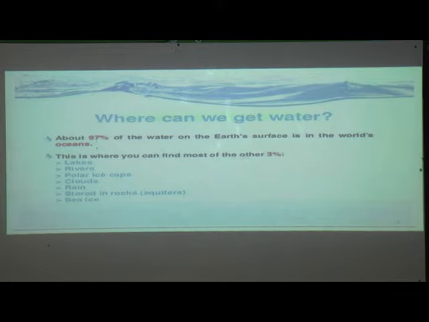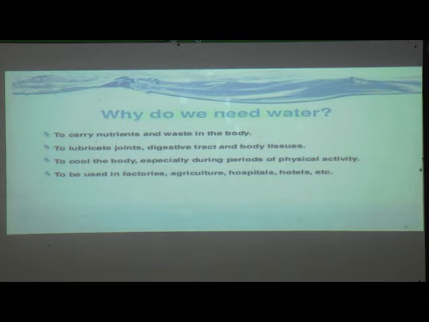Only 3% is useful water, which we can find in lakes, rivers, polar ice caps, clouds, rain, water stored in rocks, and also in sea ice. Only this is the 3%, and I told you that only 0.01% of water is used for drinking.